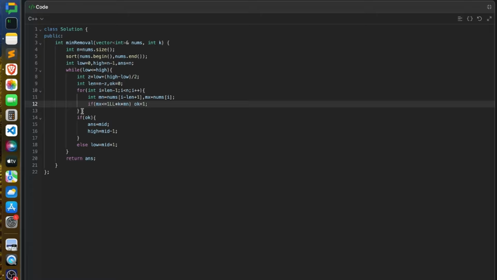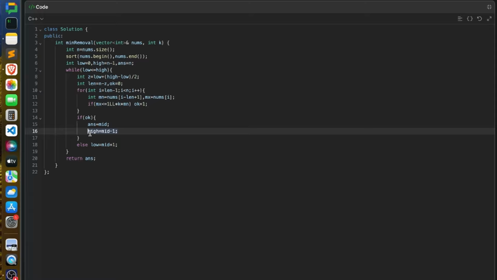Now after this for loop, I just check if you get a subarray which is balanced. If it is true, we don't have to go for larger z, right? Because for this z, if you get a subarray which is balanced, if you remove more elements, it will always be balanced. So you don't need to remove more elements. That is why I updated the answer and I updated the high value, because I don't want to remove more elements. So high would be mid minus 1.